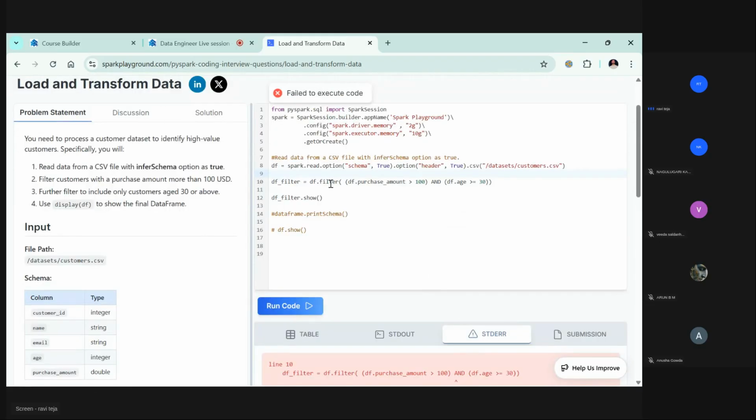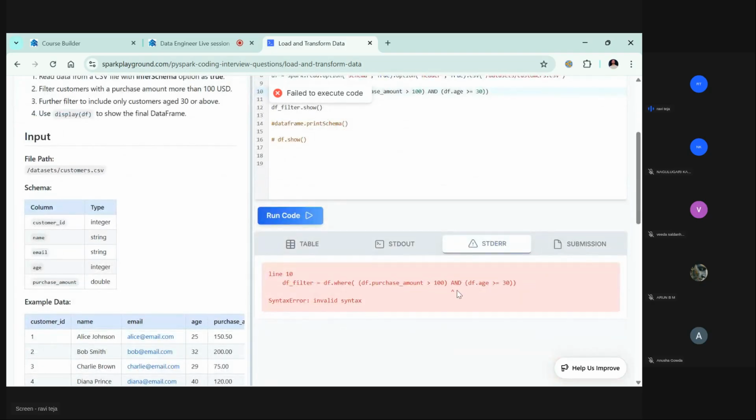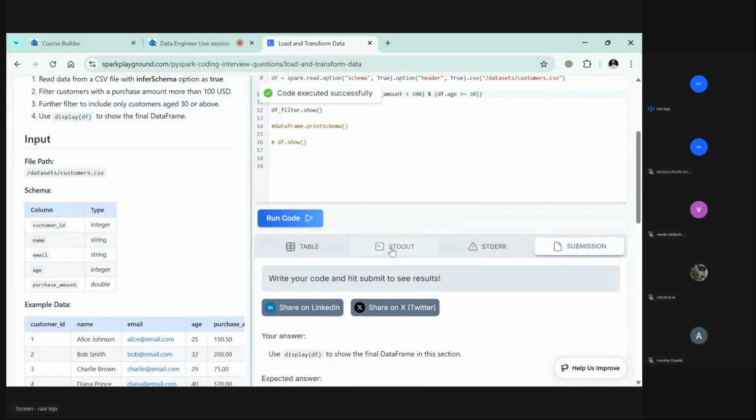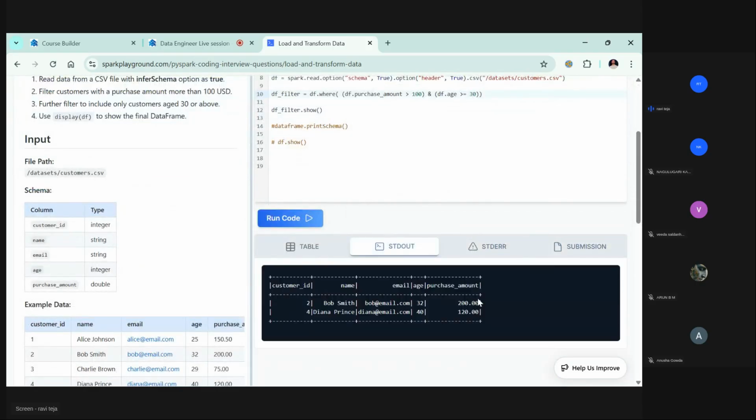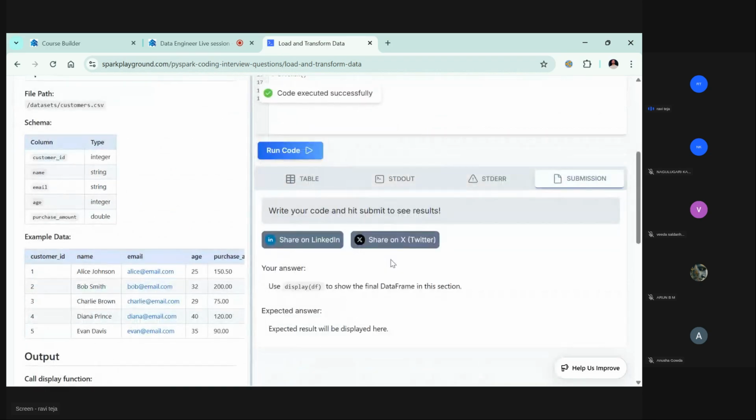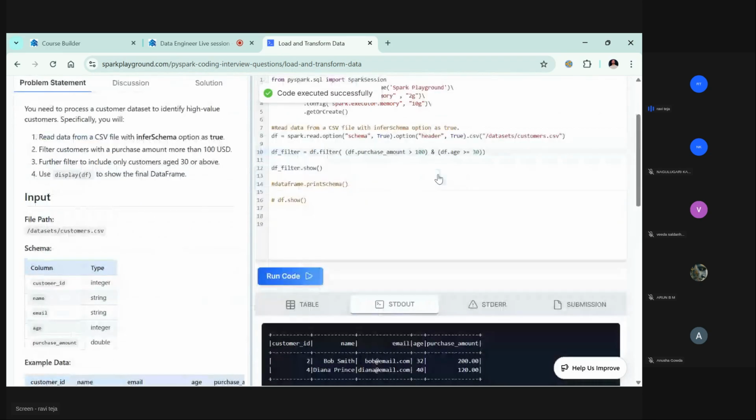Okay, fine. Instead of filter, yesterday we saw one more option, right? Let's try to use it. Okay, it says greater and is not working. Now it ran, right? So you see, only two customers with age greater than 30 and purchase amount 100. Okay, so let me put this filter again and see if this works or not. It's supposed to work with filter. Yeah, it works.